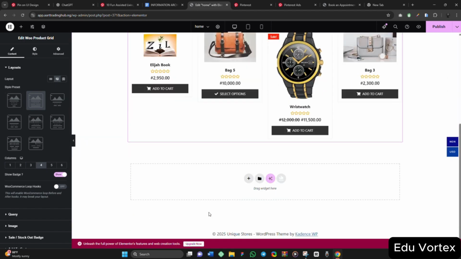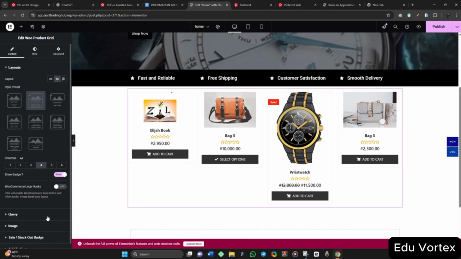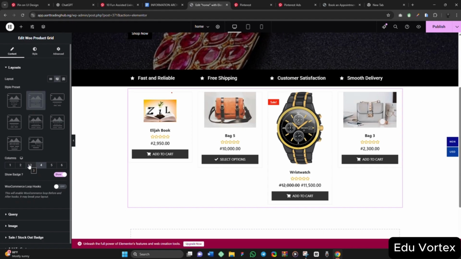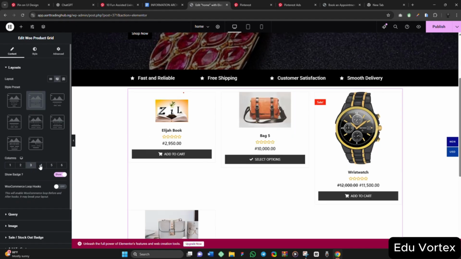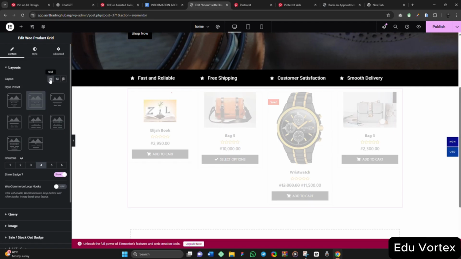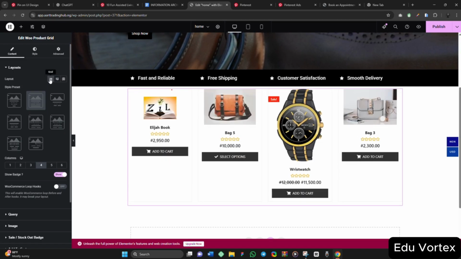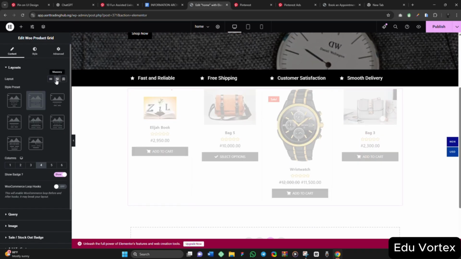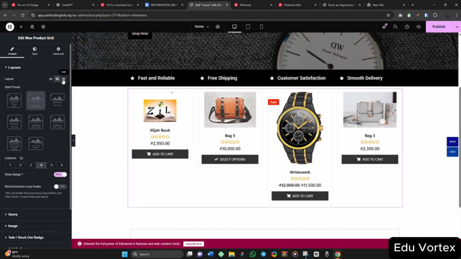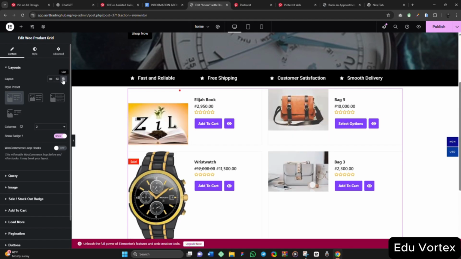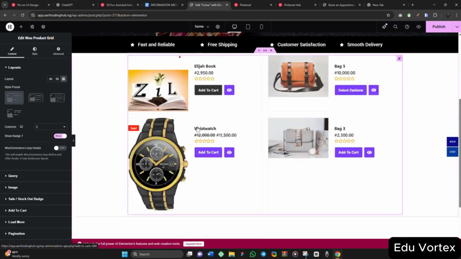Yes, this is it. Look at it like this. This is what we have. So you can change the column. Let's make it 3 column. Okay, 4 column is okay. You can change the column. You can change the layout to be grid. So you can change the layout to be masonry, and you can change the layout to be list. It should be showing like this. Look at it.